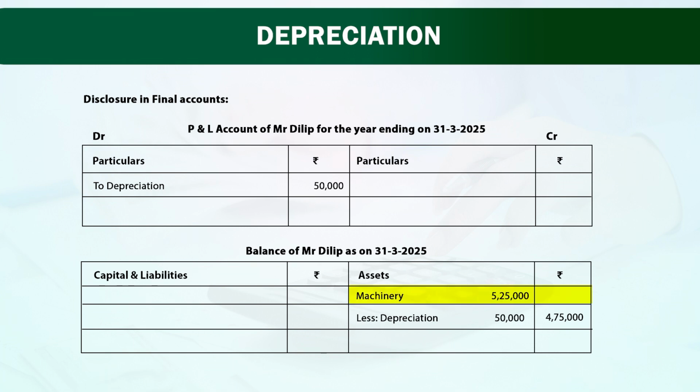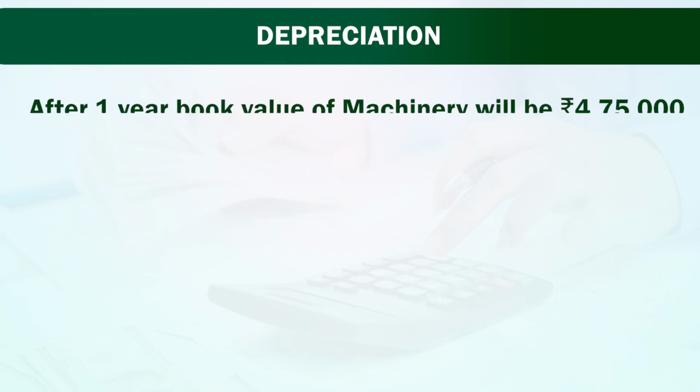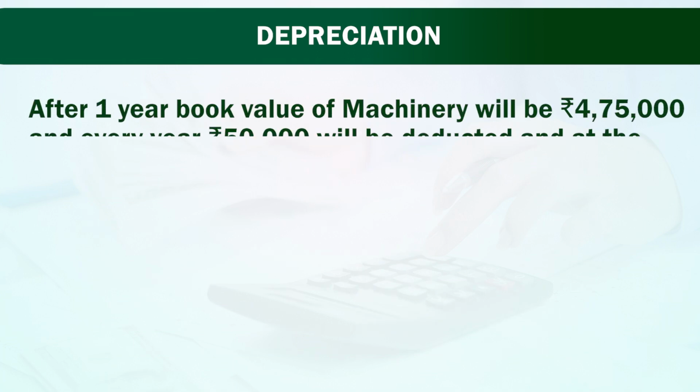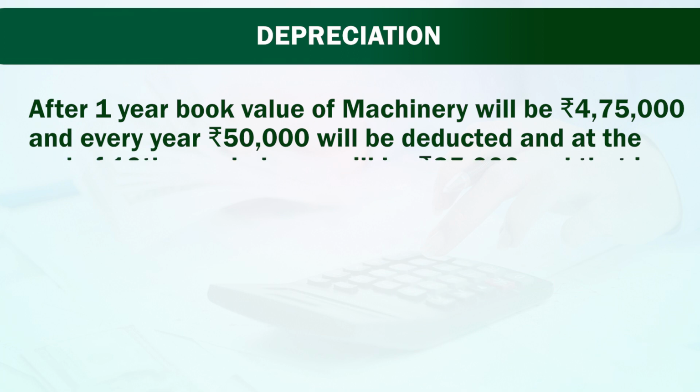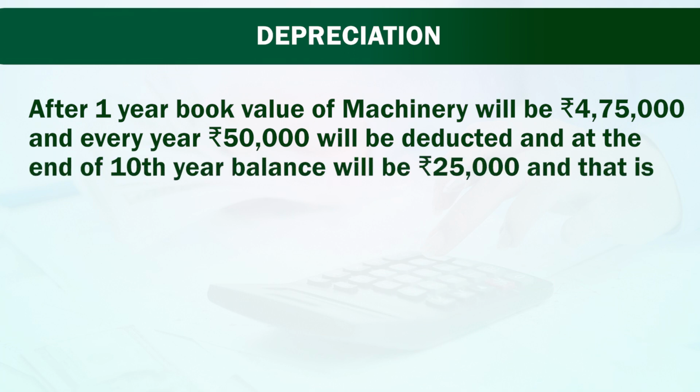We are having machinery of rupees 5,25,000 and from that we will deduct depreciation of rupees 50,000 and finally we will have the value of our machinery as 4,75,000. After 1 year, book value of machinery will be rupees 4,75,000 and every year rupees 50,000 will be deducted. At the end of the 10th year, balance will be rupees 25,000 and that is the scrap value.